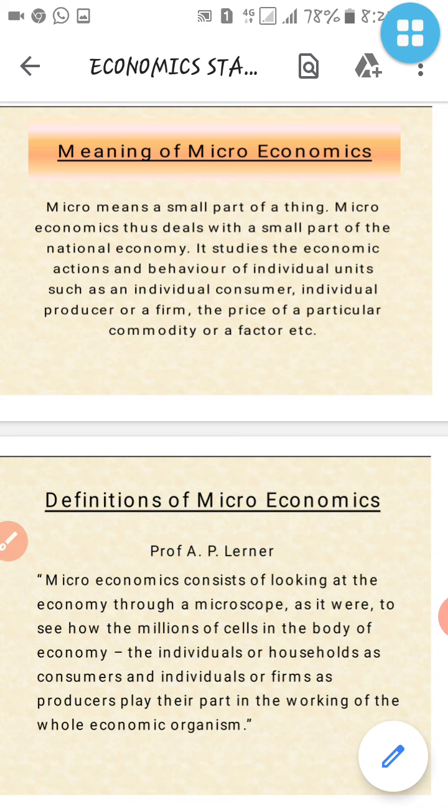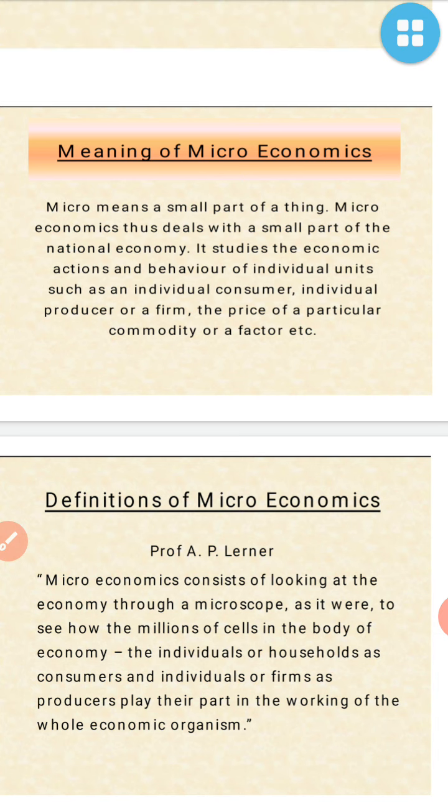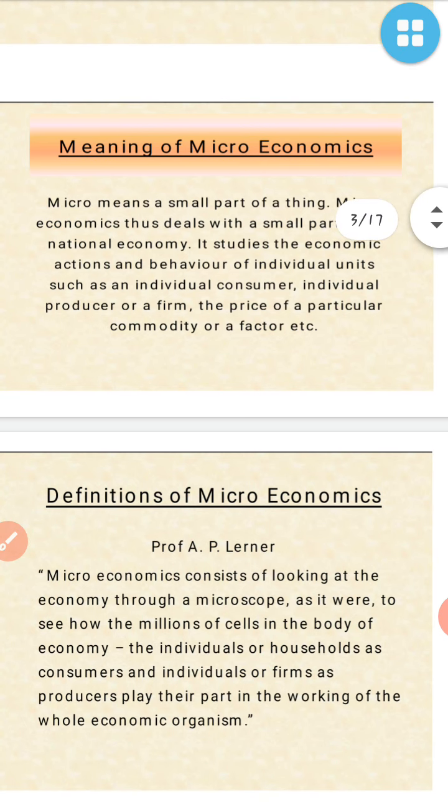An individual consumer means a lone consumer or customer. An individual producer means a small shopkeeper, we can say, who is selling his own vegetables and other things. A particular commodity or factor means a small part of life which a single person can do on his own.